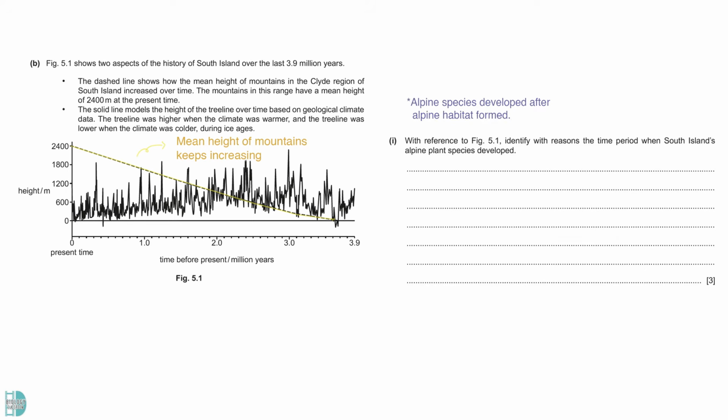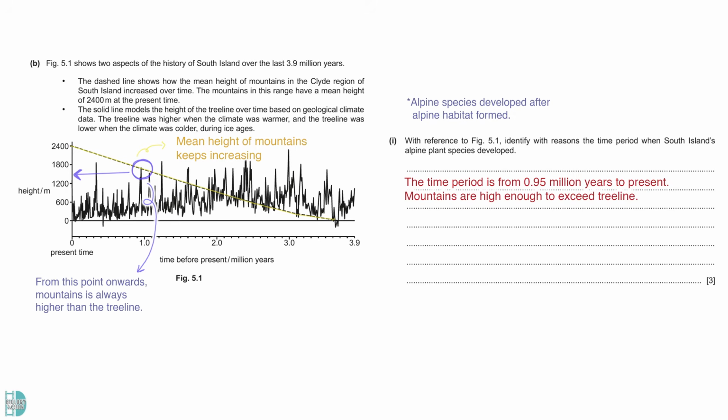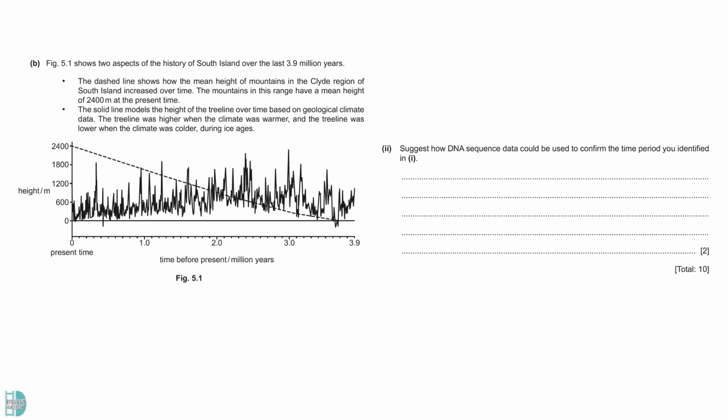The alpine species developed when an alpine habitat was formed. The graph shows that it is around 0.95 million years from now. This is when mountains are always higher than the tree line, creating this unique alpine habitat where regular trees won't survive. Question 2. Suggest how DNA sequence data could be used to confirm the time period you identified in 1.